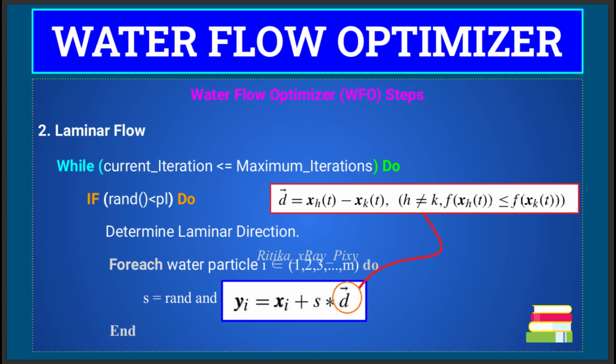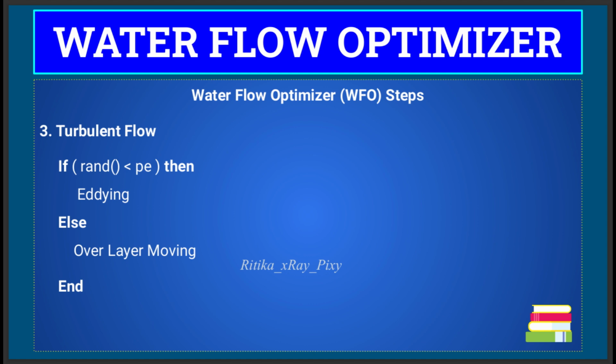In laminar flow, water moves smoothly and predictably. This phase of the algorithm focuses on exploitation, that is, refining the current solution in a steady manner. On the other hand, we have turbulent flow that occurs with the probability 1 minus PL, representing the disorganized and random movements which simulate the exploration in the search space, allowing the algorithm to avoid local optima.